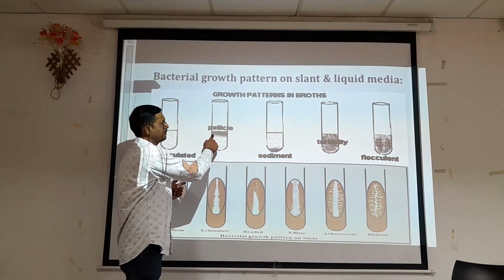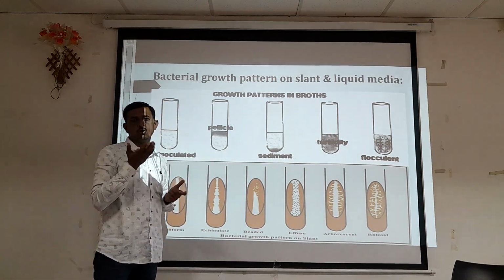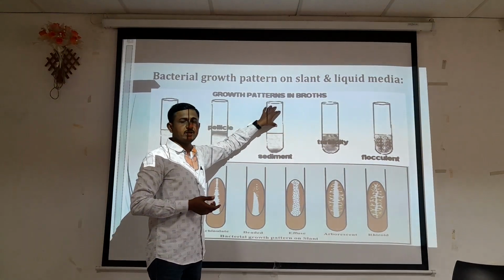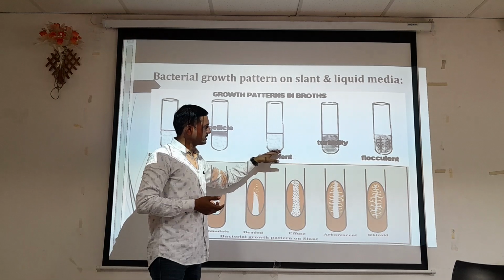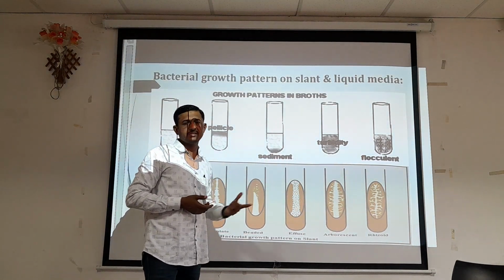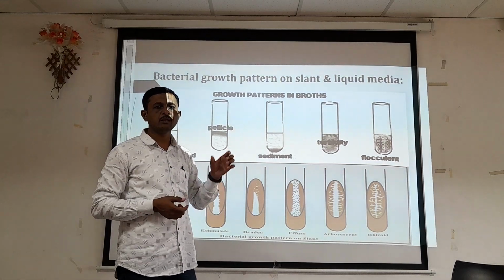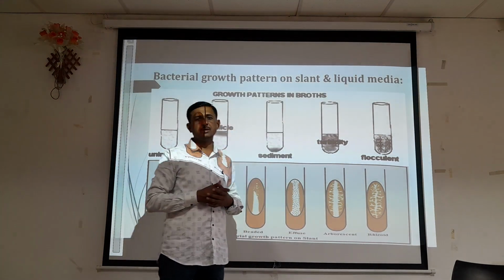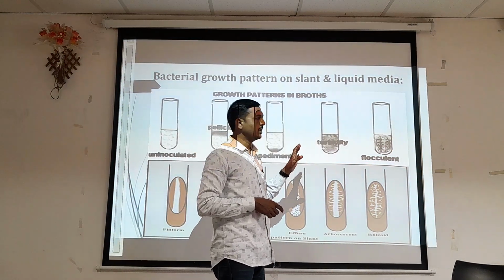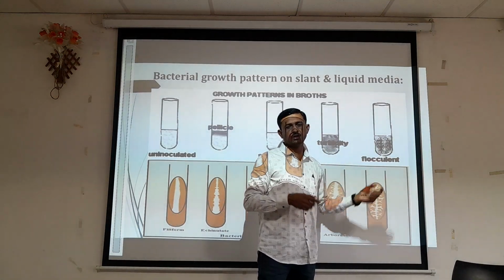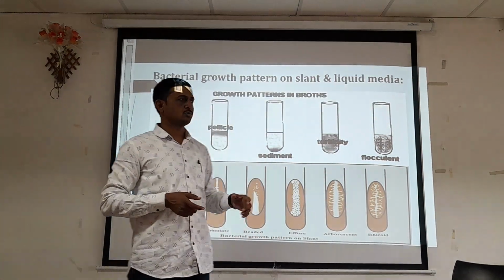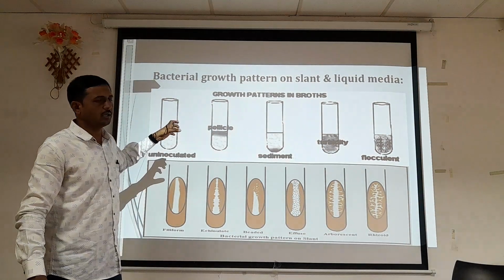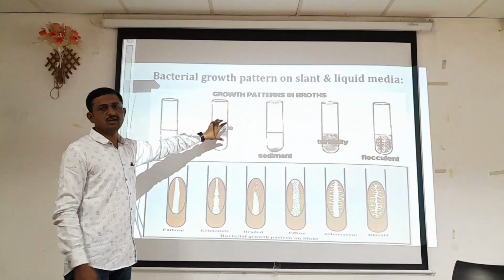So we have observed this type of growth at the surface of the broth. We can say it is a pellicle type of growth, or pellicle formation. If the bacterial growth settles down at the bottom of the tube, it is a sediment type of growth pattern of that particular bacteria in liquid media. Then there is uniform turbidity, where the whole tube shows uniform turbidity. And flocculent, where small flocculent formation we can observe. So by these characteristics we can define bacterial growth inside the broth medium.